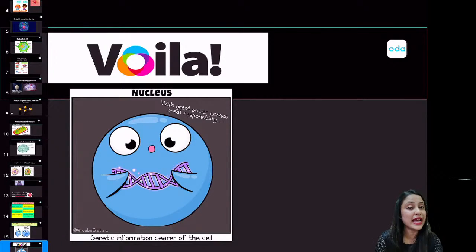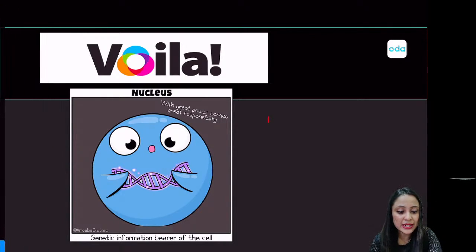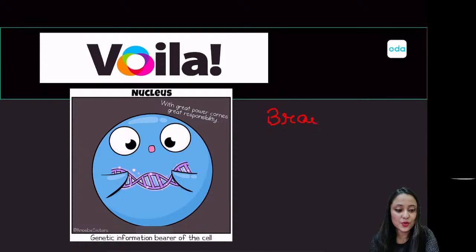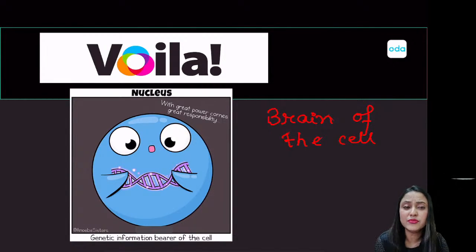A nucleus is like the brain of the cell. So you pretty much know what your brain does for you, right? So a nucleus is also like the brain of the cell. And a brain may have a lot of powers, but with great power comes great responsibilities. So it is the nucleus which decides what a cell does, when a cell does, and how a cell does. Okay. So in short, you can say that the nucleus is a very powerful and important part of a cell.